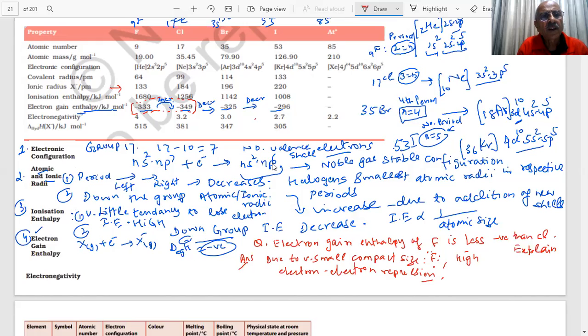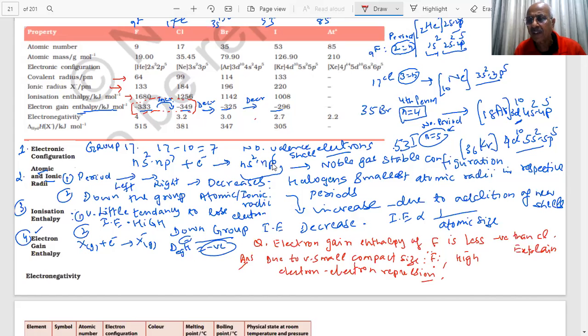Basically, because fluorine has a small and compact size and a lot of electron repulsion from the three lone pairs, the incoming electron does not experience much attraction. The incoming electron is experiencing high repulsion. Therefore, the reaction is less exothermic as compared to chlorine.